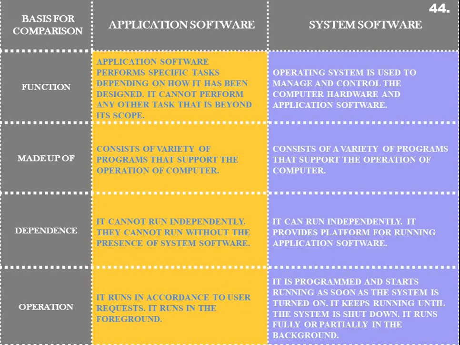Different application softwares are developed to serve different purposes; any software developed to serve purposes other than those of an operating system, utility program or language processor is called application software. So the application software performs specific tasks depending on how it has been designed. It cannot perform any other task that is beyond its scope.